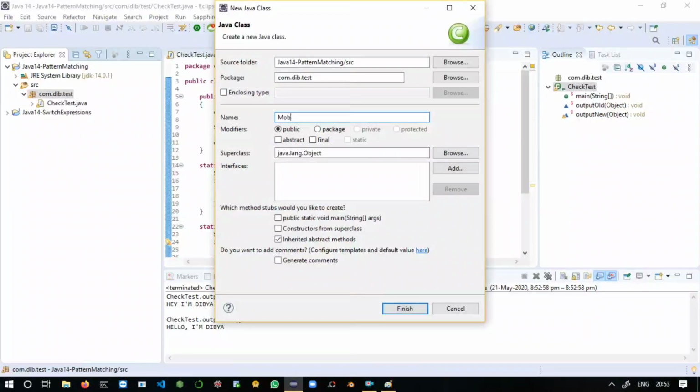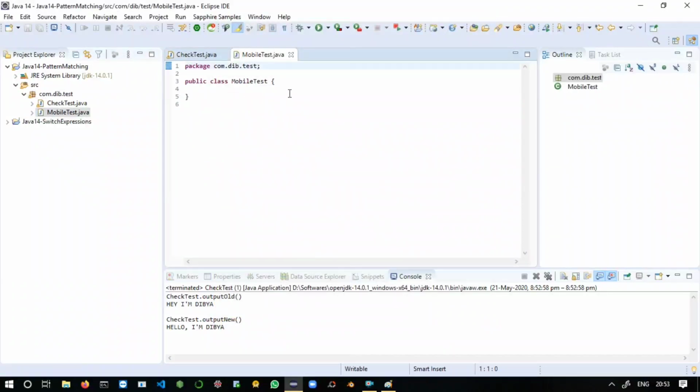Here you can say MobileTest. Here we are taking another case for proving our feature. Just take some class level variables here. You can say String model, which is nothing but the mobile model. You can say double price here.